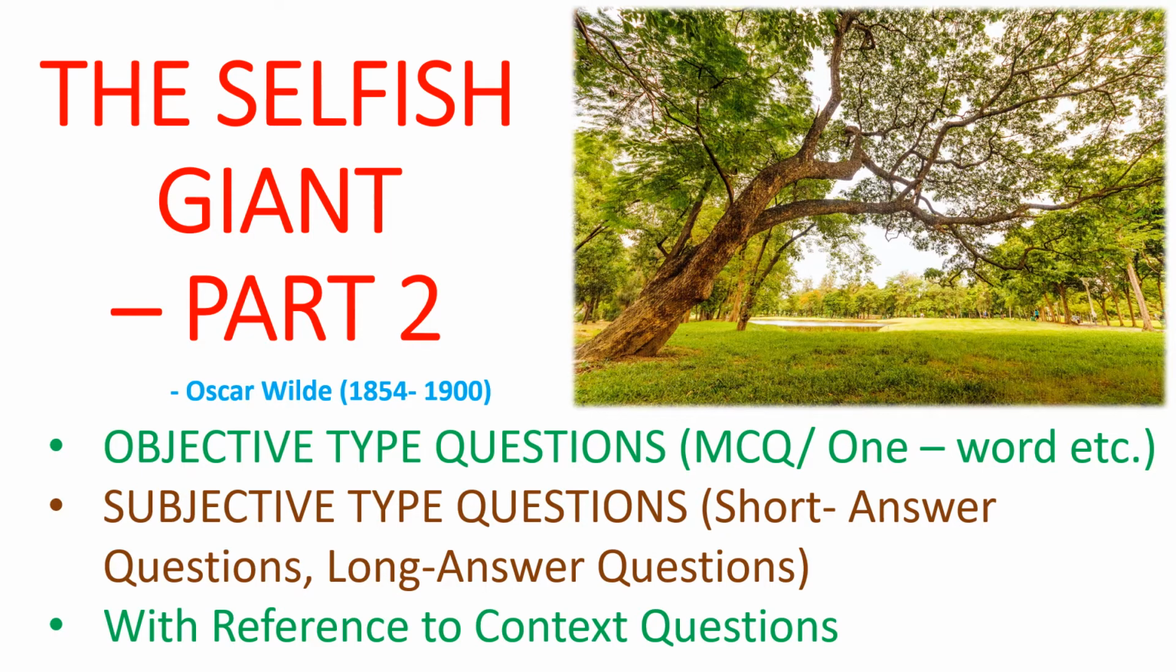This is the Selfish Giant Part 2. Part 1 was all about the detailed explanation where we discussed the story line by line. I hope you have gone through it. Now let's discuss the objective type questions, MCQ, one word, etc. The subjective type questions, short answer questions, long answer questions, and with reference to context questions. There is a long list of questions and I have given answers to all of those questions. I hope it will help you during your assessments, evaluations and exams. So let's quickly begin.